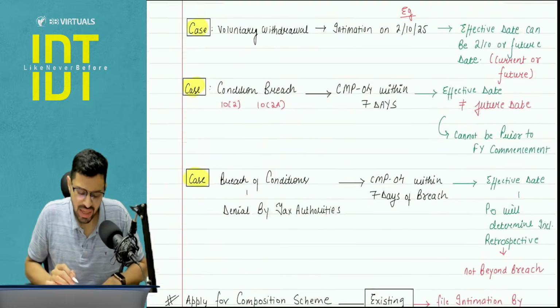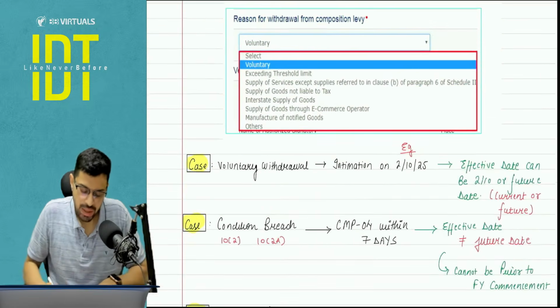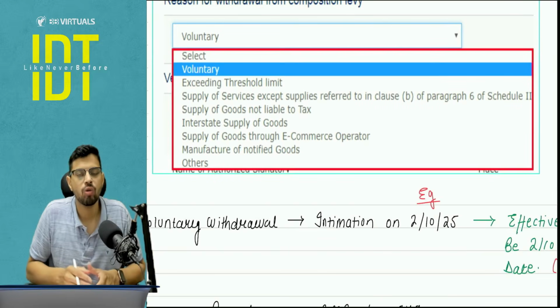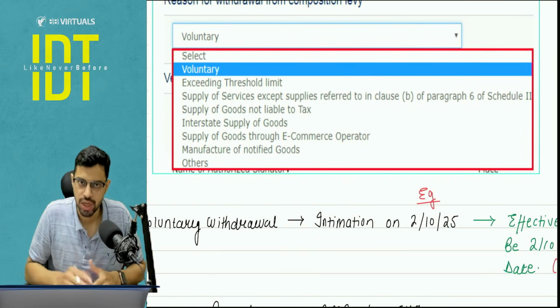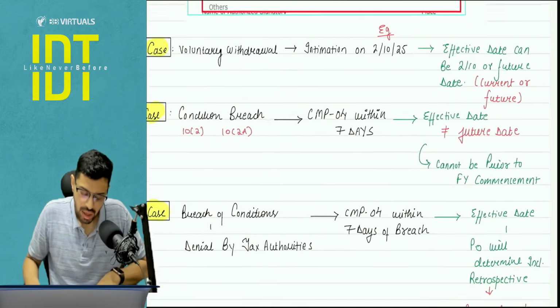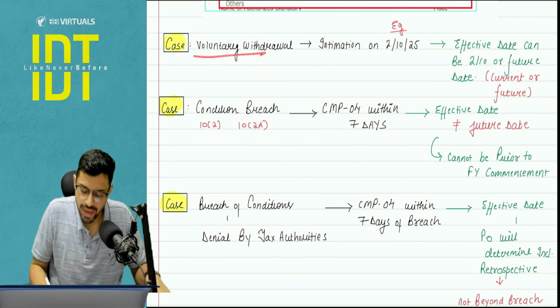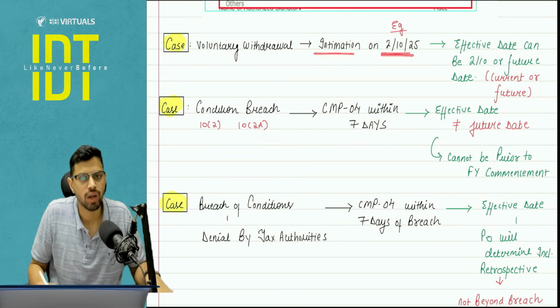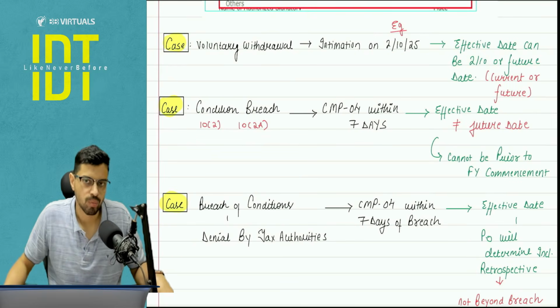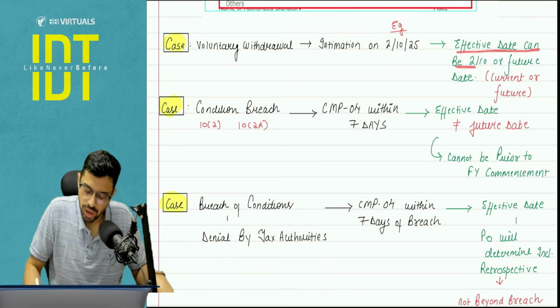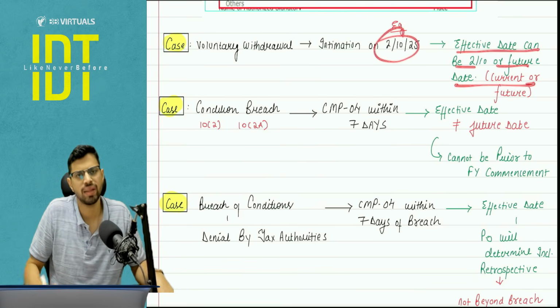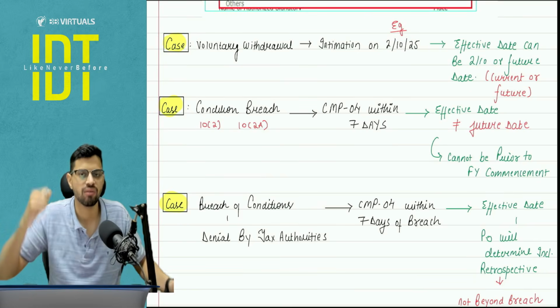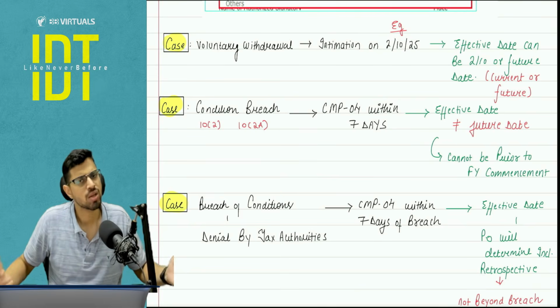Okay, but if it is a case of withdrawal, please pay attention. Reasons for withdrawal can be anything. You can voluntarily go out, your limit can be crossed, your conditions can be breached, anything. So pay attention here. Case can be of voluntary withdrawal. Let's say you file an intimation on 2nd October where you're voluntarily withdrawing from the composition scheme. Here effective date of withdrawal can be 2nd October or maybe a future date. That is, you will state that okay, from let's say 1st November I want to go outside the composition scheme. So you can do that.